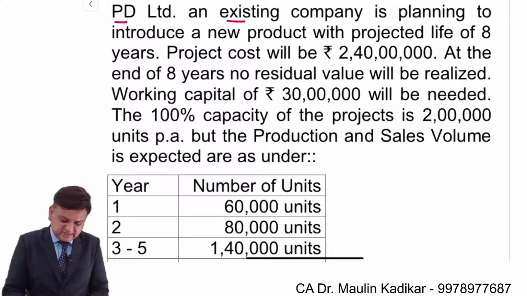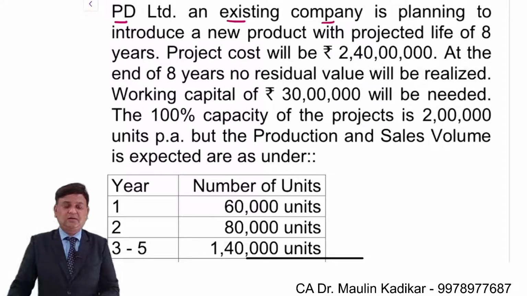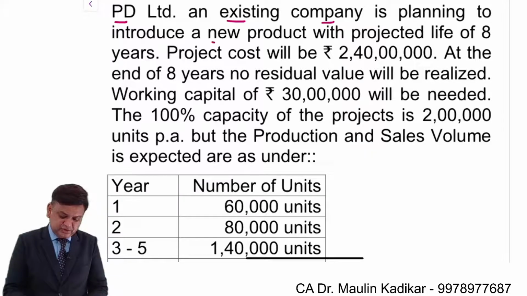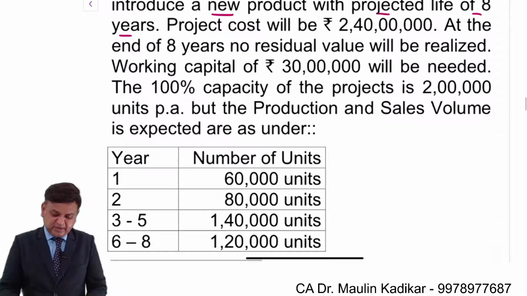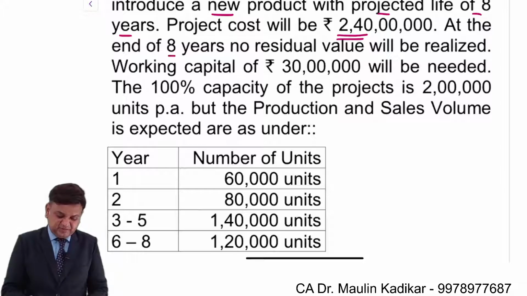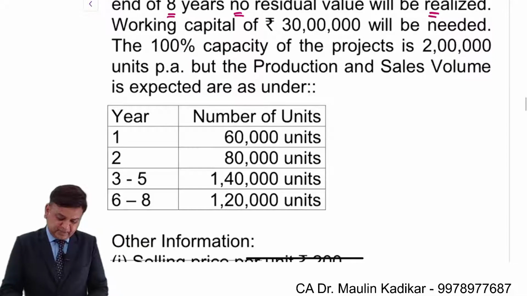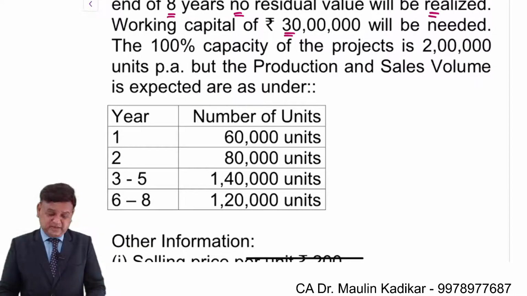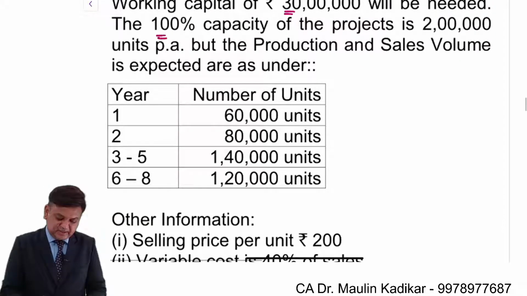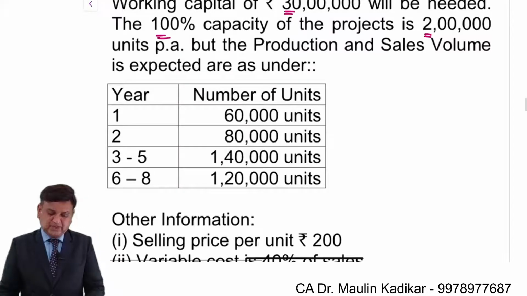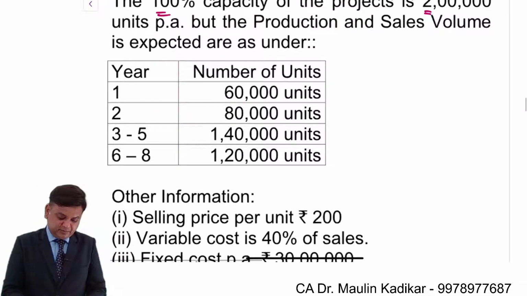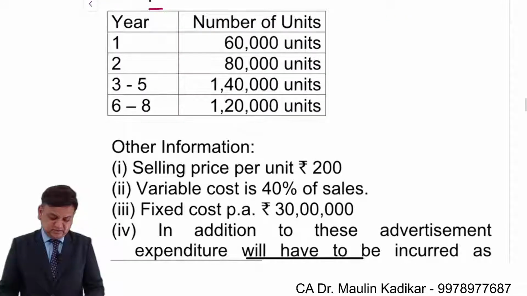PD Limited, an existing company, is planning to introduce a new product with a projected life of 8 years. The project will cost 240 lakhs. At the end of the 8 years, no residual value will be realized. Working capital of 30 lakhs will be required. The 100% capacity of the project is 2 lakh units per annum, but the production and the sales volume is expected to be as under.